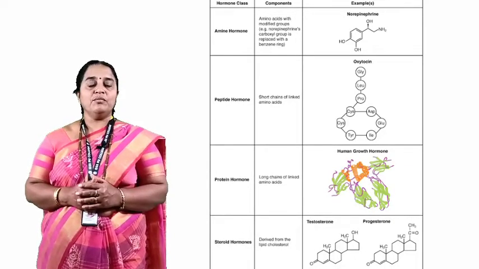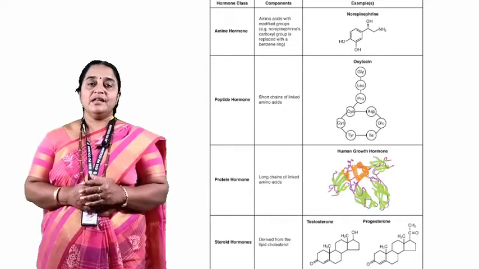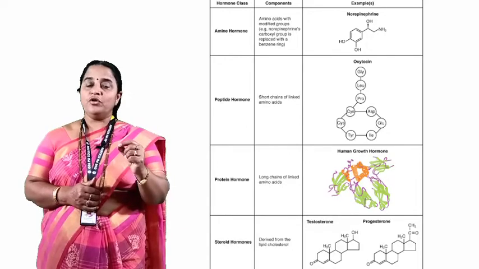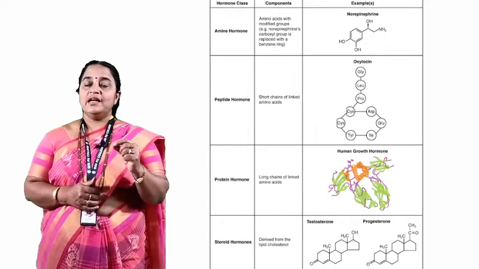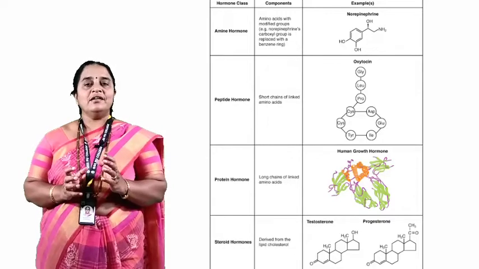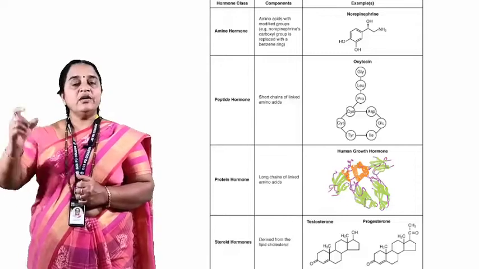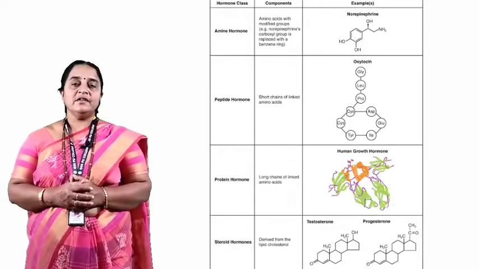Second group of hormones are steroid hormones. These steroid hormones, which include estradiol, progesterone, are all hormones secreted from the gonads, regulating reproductive activities.